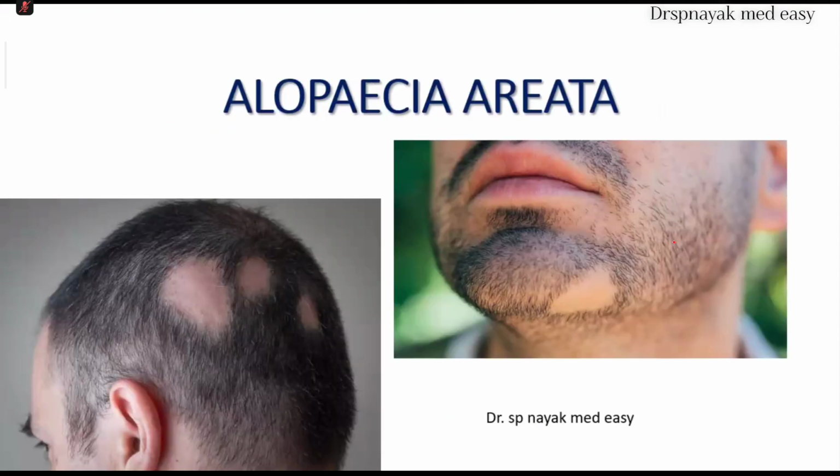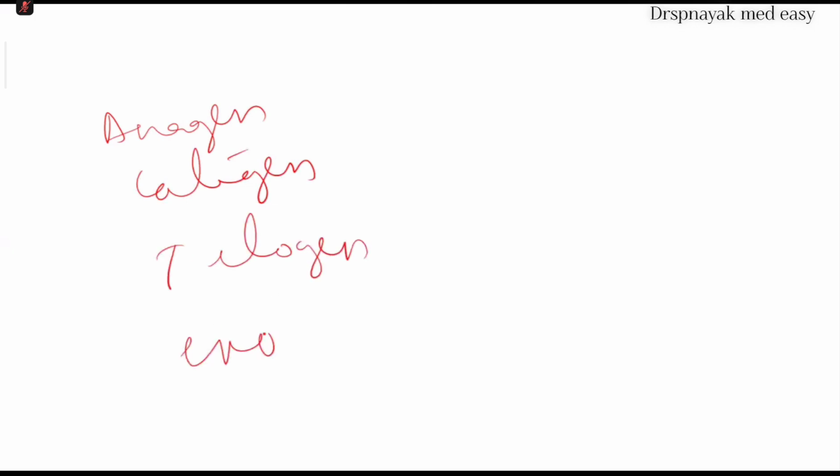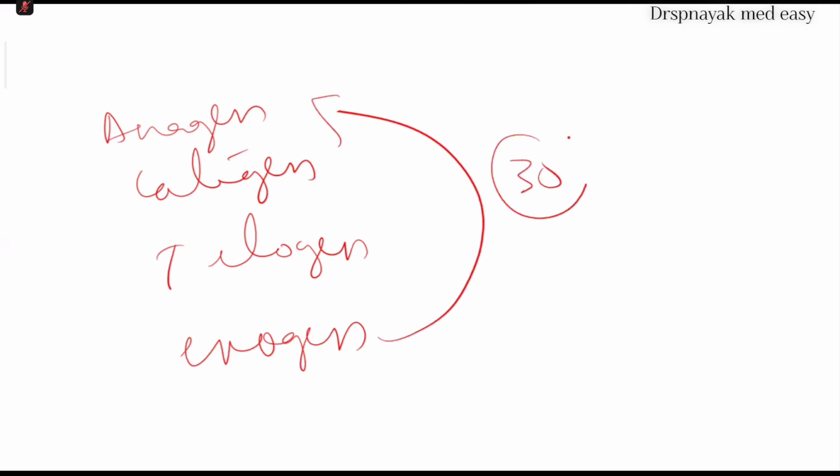Let me revise the total alopecia areata concept. As we already know, there are 5 million hair follicles all over the body, and among them 0.5 million hair follicles are located on the scalp. Hair usually grows continuously in the body, and it has 4 phases: anagen, catagen, telogen and exogen. Once exogen completes, anagen will start again.